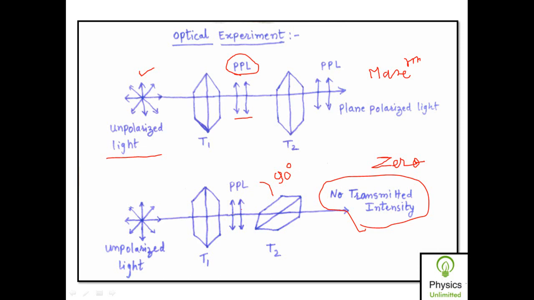But here, we get a completely plane polarized light through the first tourmaline crystal, and therefore rotation of the second tourmaline crystal causes a change in intensity of transmitted light, and hence we say that light has transverse wave nature. So this optical experiment proves that light has transverse nature.